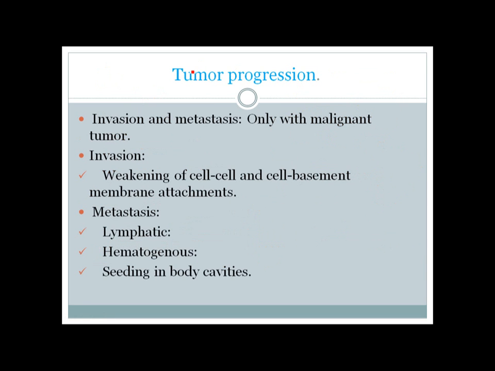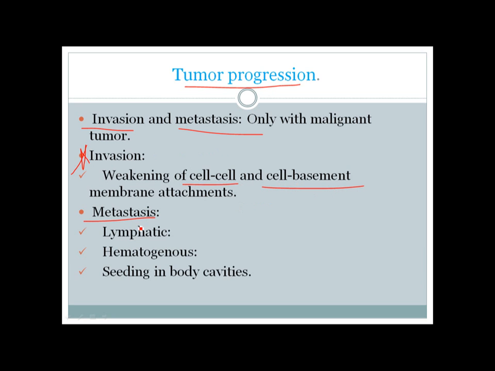Okay, so as we have gone through some molecular mechanisms of tumor development, let's think about some gross tumor progression. The most common mechanisms of tumor progression in malignant tumors are invasion and metastasis. Invasion occurs if the cell adhesions or cell-basement membrane attachments are weak.